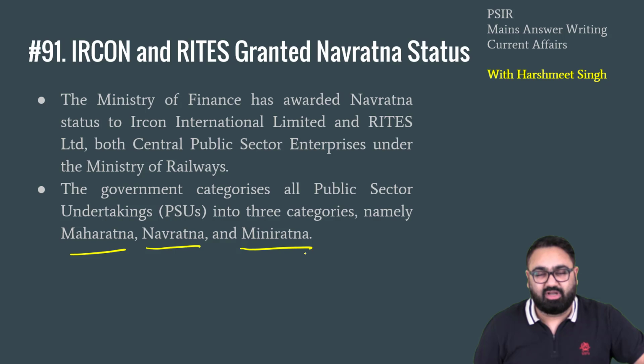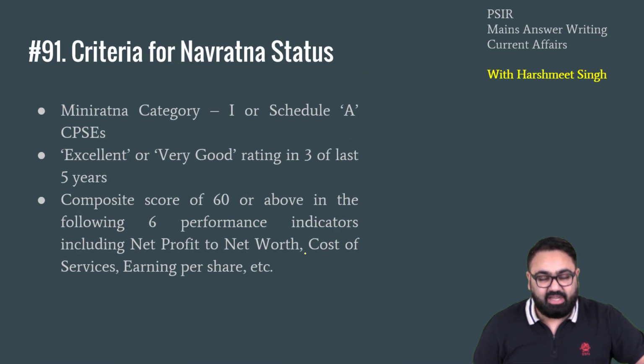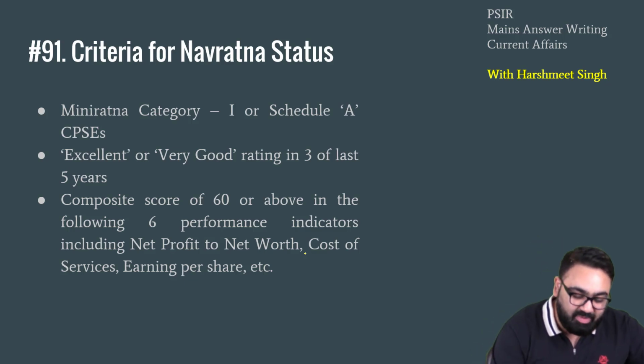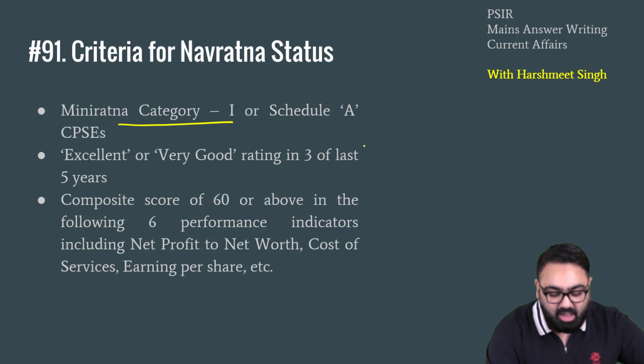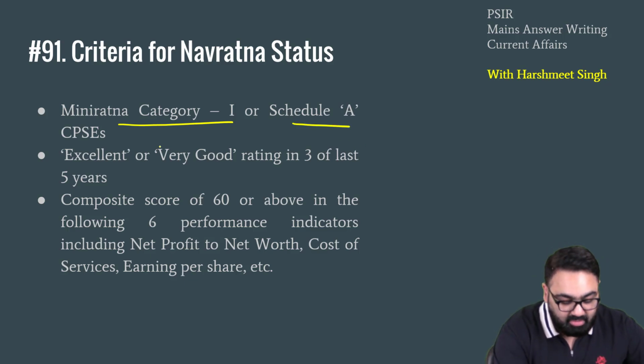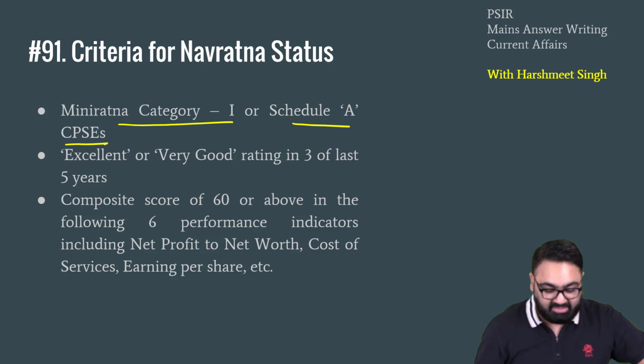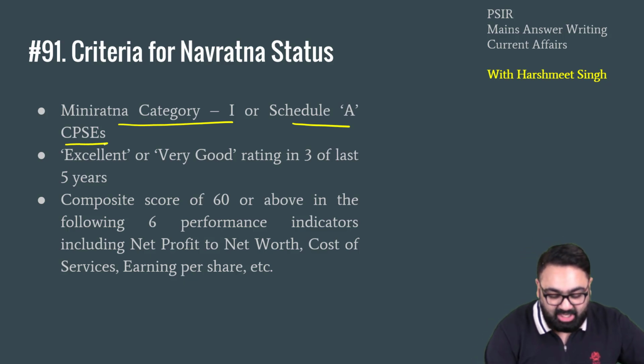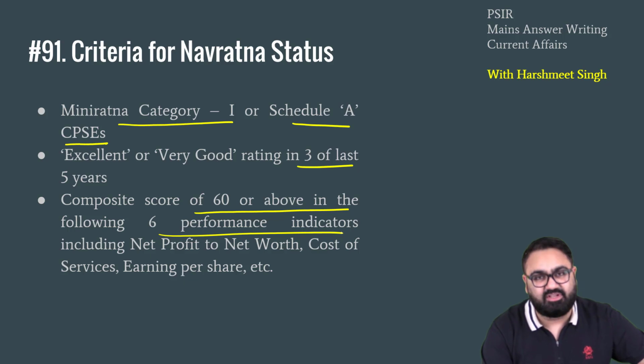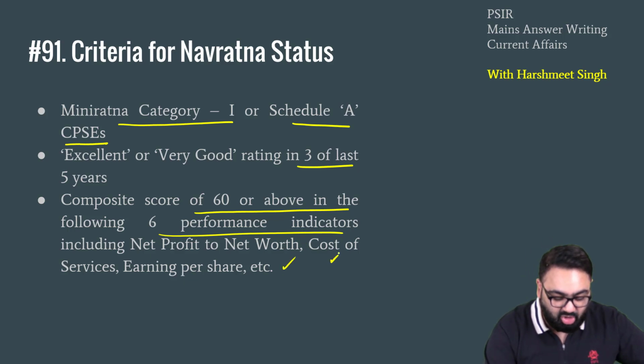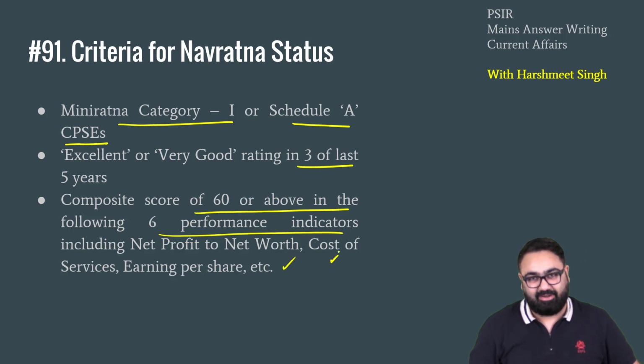Now, I'll also tell you what is the eligibility criteria, starting with Navratna, because this is in the news. So basically, in order to become a Navratna company, you either have to be a Mini Ratna category 1 already, or you have to be a Schedule 1 central public sector enterprise. You should have got an excellent or very good rating in the last 3 out of the 5 years. You should have had a score of 60 or above in 6 performance indicators, which include net profit, net worth, cost of service, earning per share, etc.